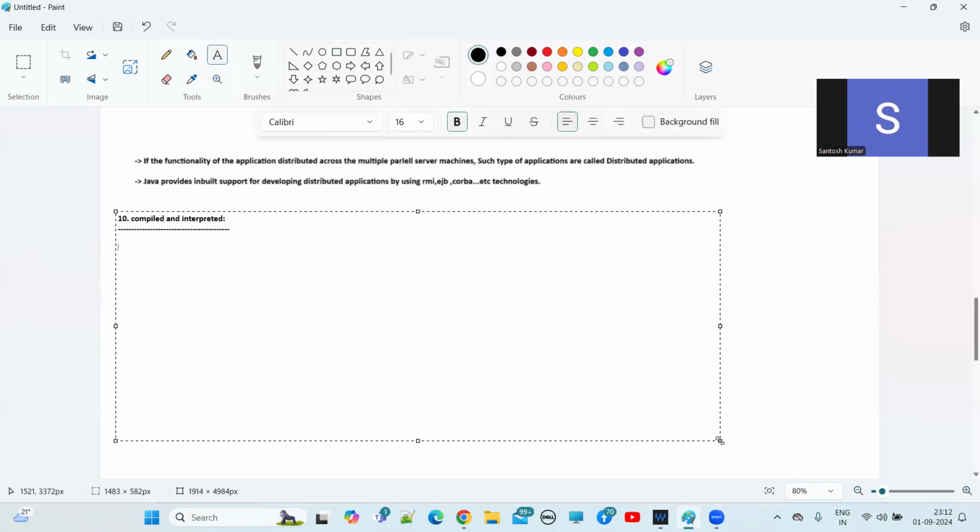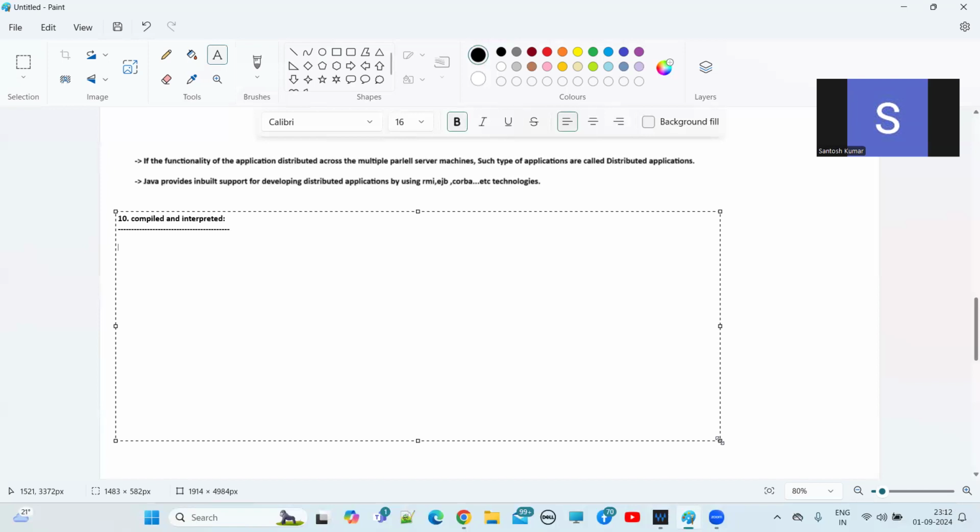At runtime, this interpreter will interpret the bytecode into machine code, then execute that machine code. So here, Java is a compiled and interpreted programming language. Most of the issues we solve at compile time only, to reduce the burden at runtime.